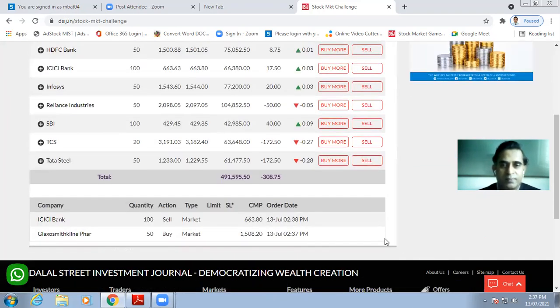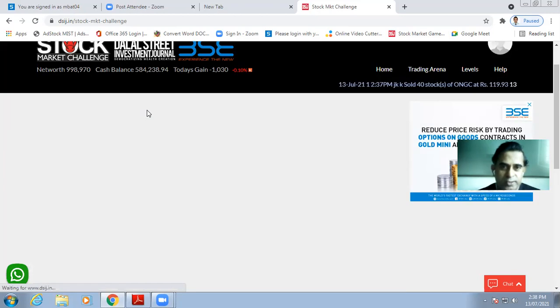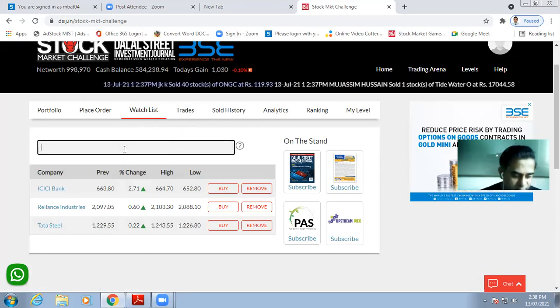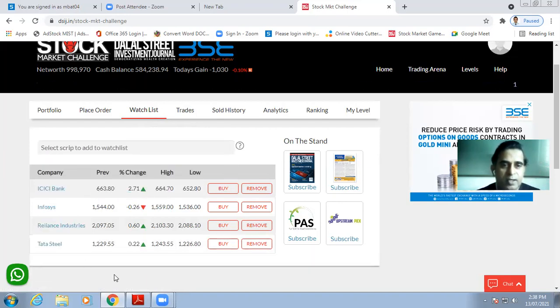So this is how you can keep buying and selling the stocks of the companies that are listed on Bombay Stock Exchange. There are various options like watch list. If you want to keep stock of any company under watch list, you should find it and add it here. Let's say if I add Infosys Limited, it is under watch list now.